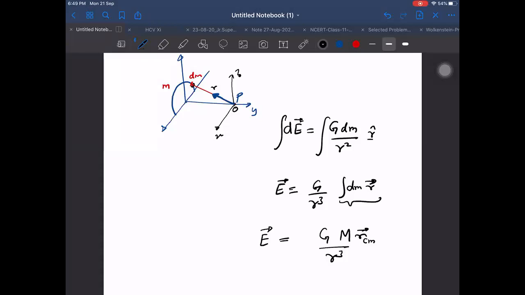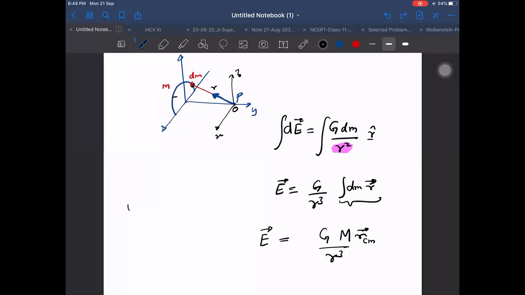Let me think once. No, there will be a problem in other cases. One important thing here, which I was overlooking, is very important. It is applicable only for such cases where R can be taken out of the integration, meaning the distance of the point from all other masses should be the same. We can think of any such shape, but the distances should remain the same. If I take other cases like a sphere, then the distances will vary.